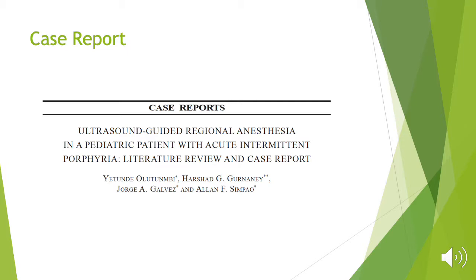Intraoperative management included a propofol induction with the patient's mother present in the operating room, and then they performed an ultrasound-guided ilioinguinal iliohypogastric nerve block under general anesthesia. The surgery proceeded without complications, and the patient did not demonstrate any signs of acute intermittent porphyria crisis.